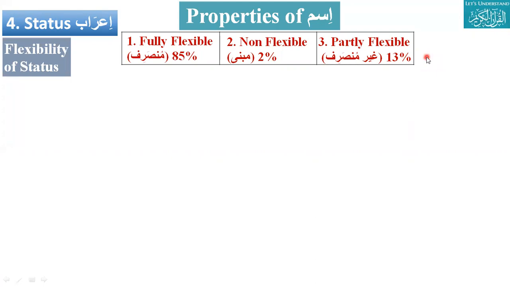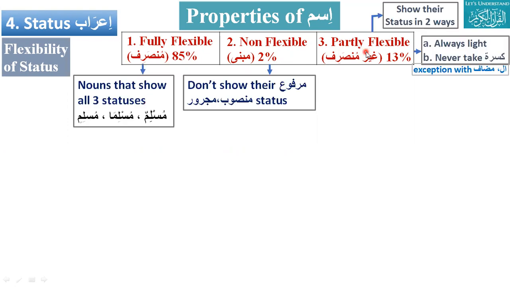Marfu will be one form, and mansub and majroor might be the same. It might have two forms. Non-flexible has only one form, and fully flexible will have all three forms. So fully flexible, all three forms. Non-flexible, only one. And partially flexible will be two.